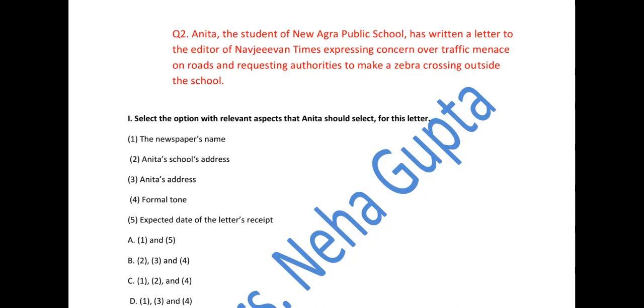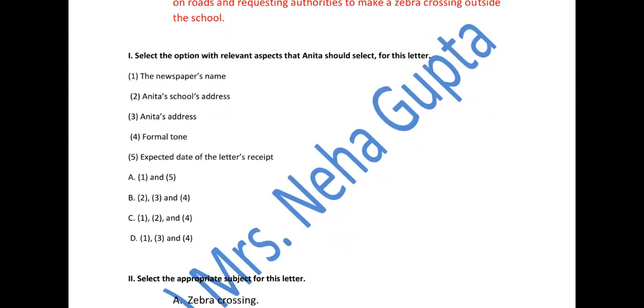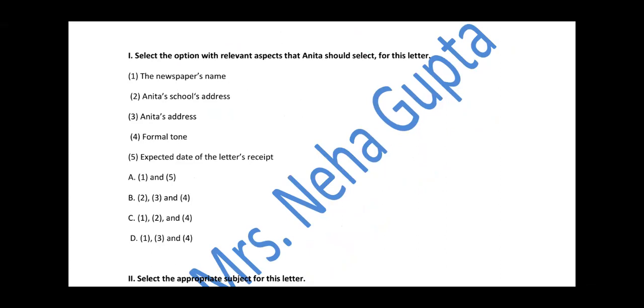First question. Select the options with relevant aspects that Anita should select for this letter. So what would she be writing in the letter? Which of these would be part of the letter? The first one says the newspaper's name, which we have already discussed. After writing the editor, we will write down the name of the newspaper.